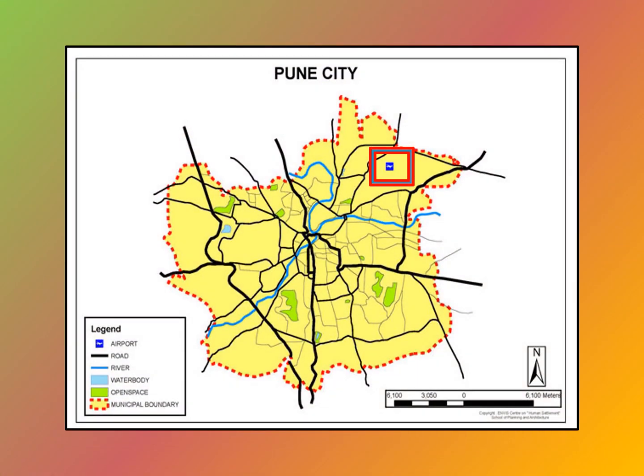Let's see a map of Pune city. Children, is this a complete map? Yes, it is, because it is showing directions and legend both. Can you see the red dotted line? What does it mean? It is the municipal boundary of the city. Can you tell what these black lines on the map indicate? Very good. They indicate the roads.